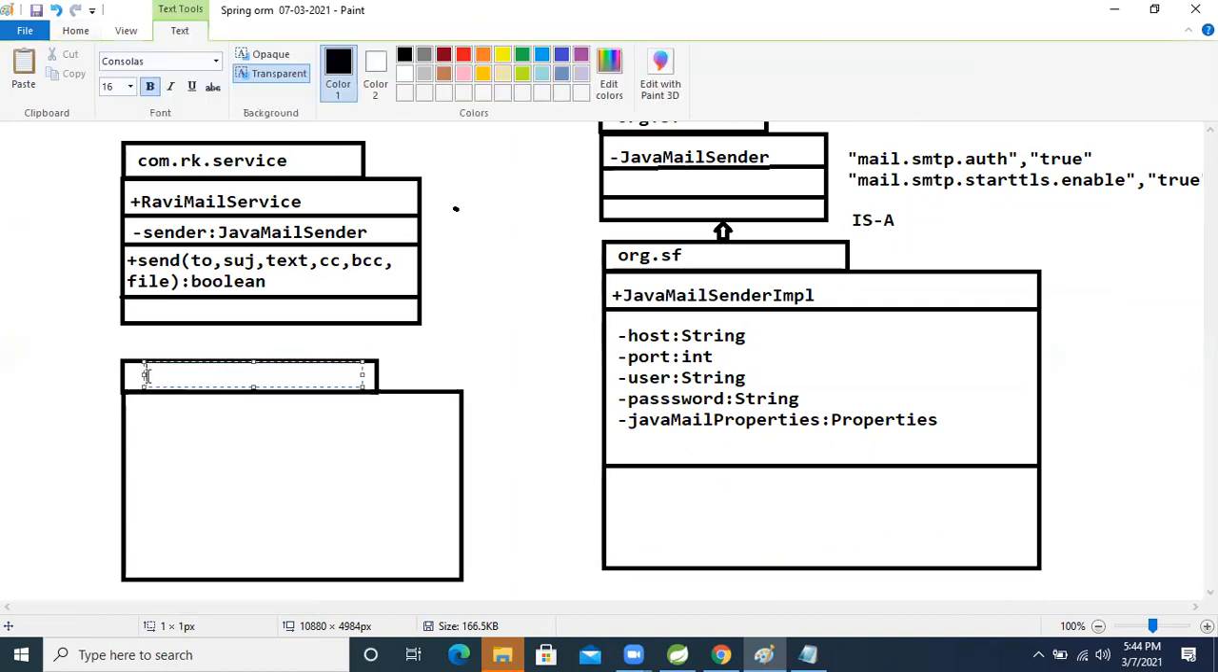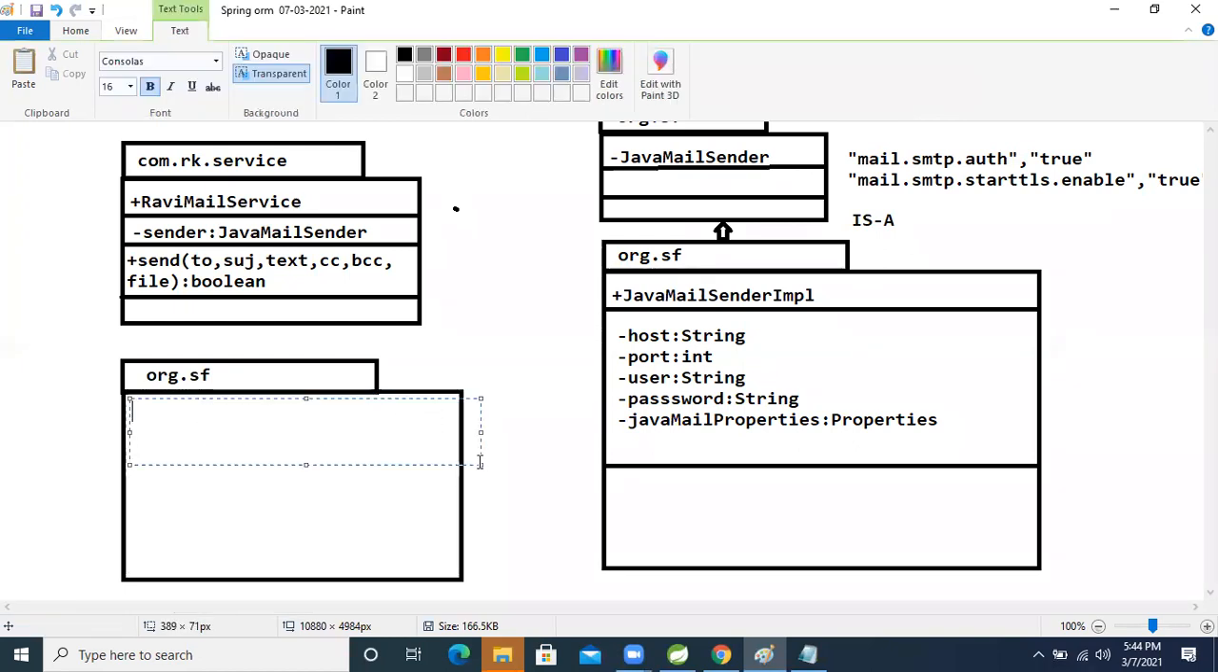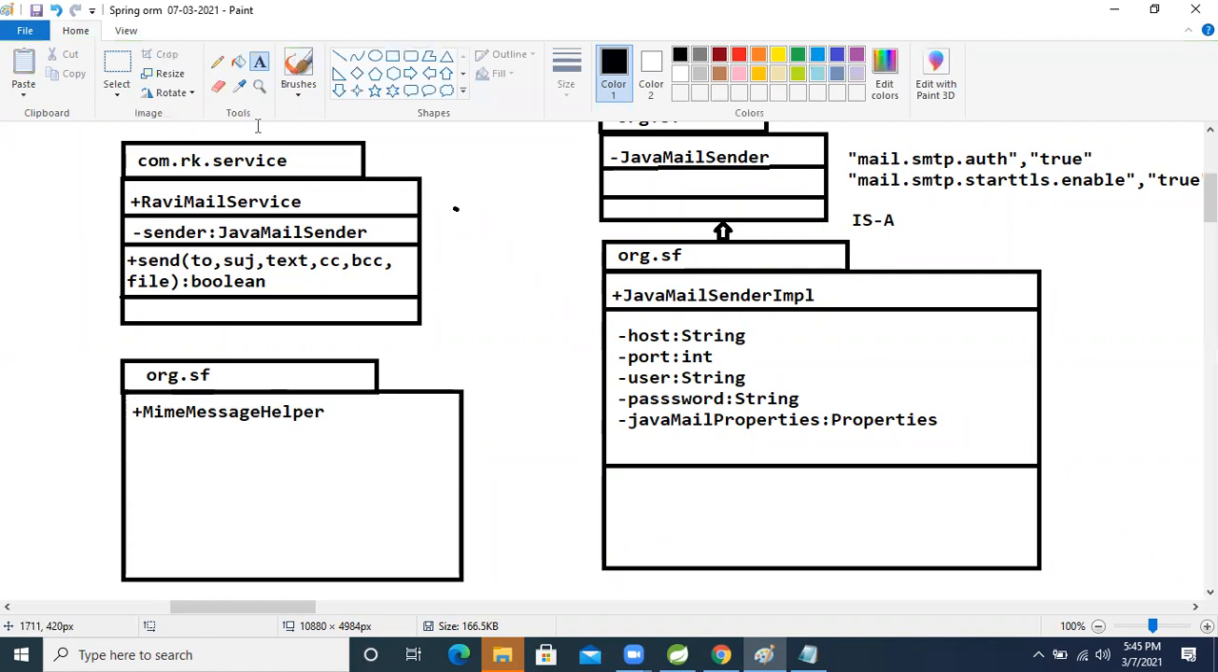So for that, what is that? org.springframework, the class name they have given is MimeMessageHelper class. By using this helper class, some methods are there, those methods we can use, and we will perform that operation, right?